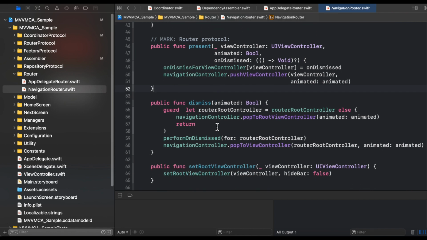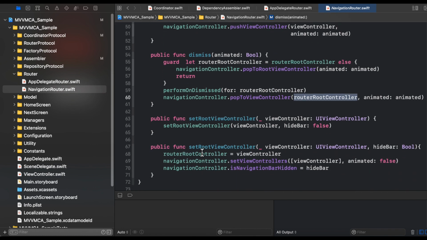And in the dismiss, what we are doing is checking whether our router has any root view controller or not. If it does not have any root view controller, then we are popping our navigation hierarchy up to the root view controller of the navigation controller, that we have already discussed how we set. And if the router has the root view controller, then we need to perform on dismiss method. And we need to pop to the view controller, that is the root view controller of that particular router, and animated tells whether you want to do it animated or not. So this is the implementation of dismiss.